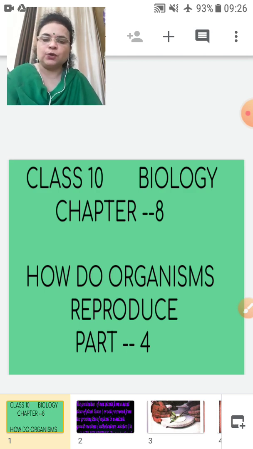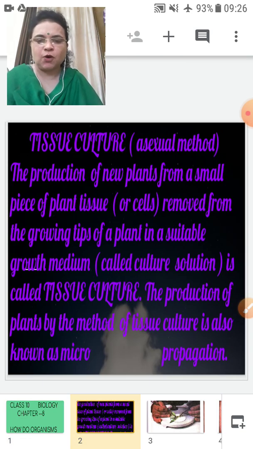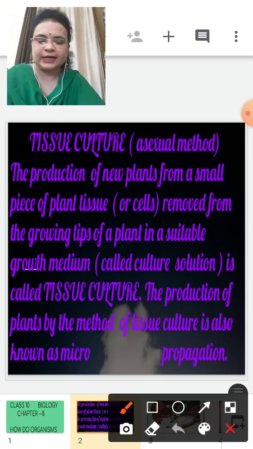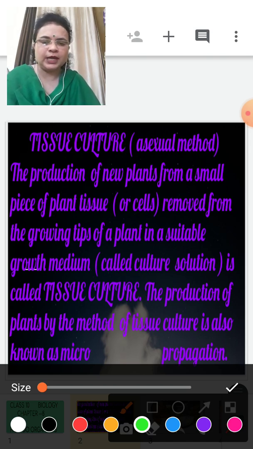Today we are going to study one more unique method of asexual reproduction, which is called tissue culture. You are all aware of what tissue is. So, tissue culture, an asexual method. Let us study how it reproduces new plants.